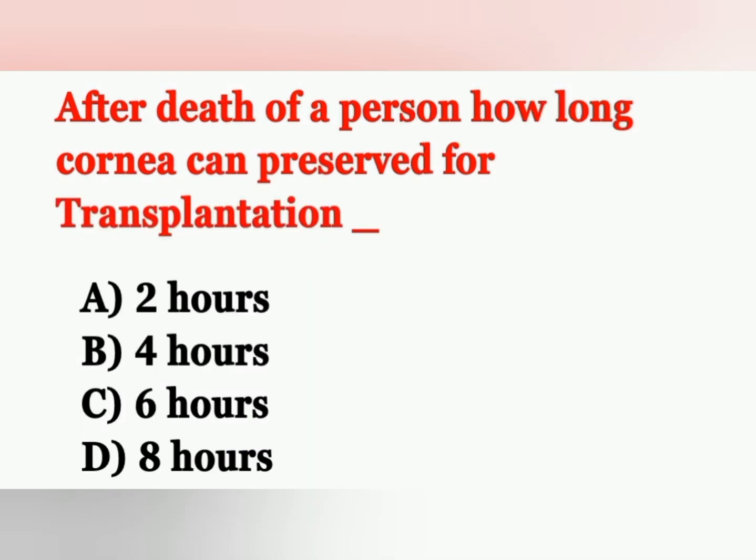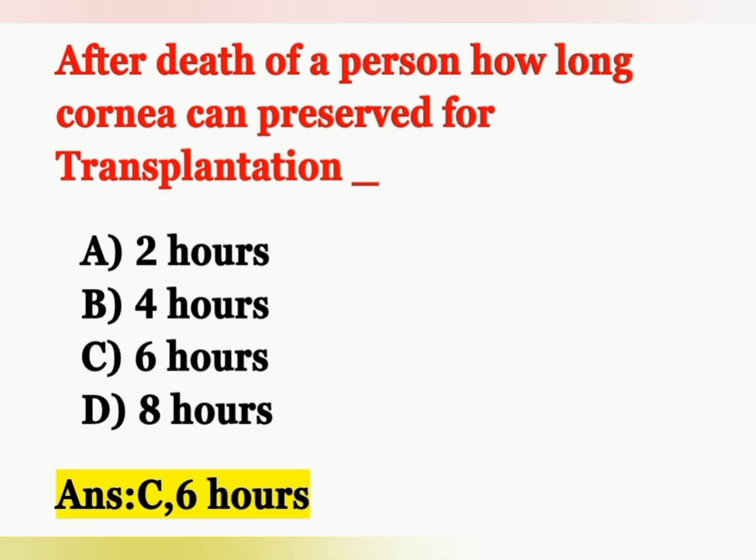After death of a person, how long can the cornea be preserved for transplantation? Options, option A 2 hours, option B 4 hours, option C 6 hours and option D 8 hours. So after death of the person, how long can we preserve the cornea for transplantation? Correct answer is option C, for 6 hours we can preserve the cornea. Move on to the next question.